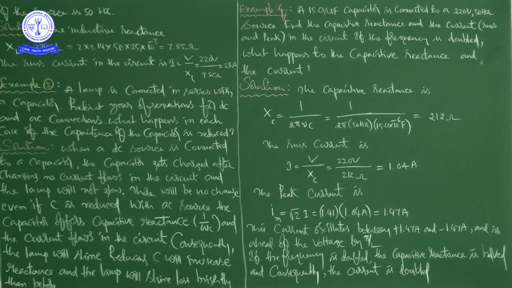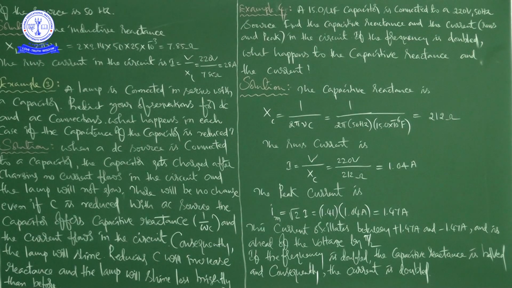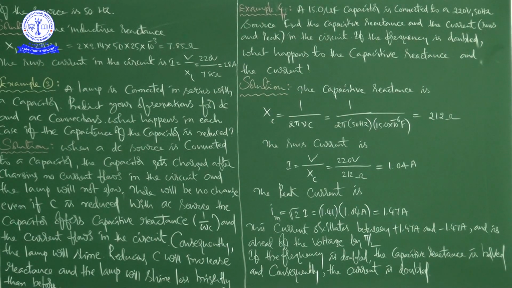Now this current oscillates between plus 1.47 amps and minus 1.47 amps and is ahead of the voltage by pi by 2. See, this is alternating current, no? So 0, positive peak, again 0, and the negative peak and again 0.